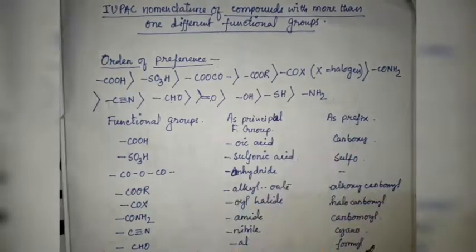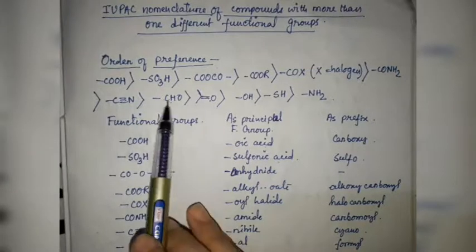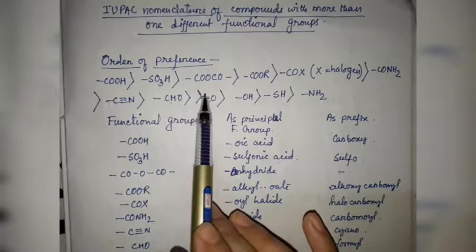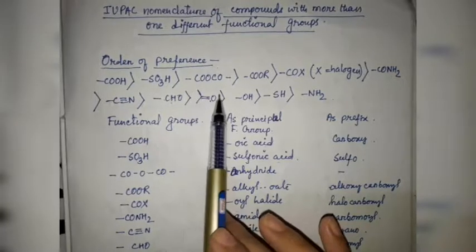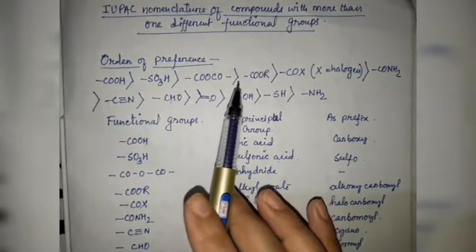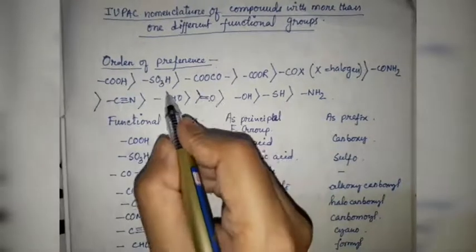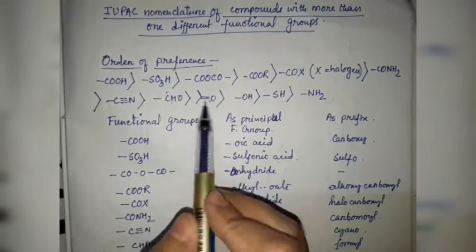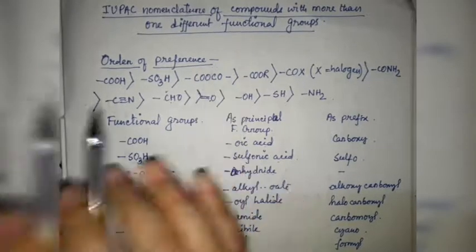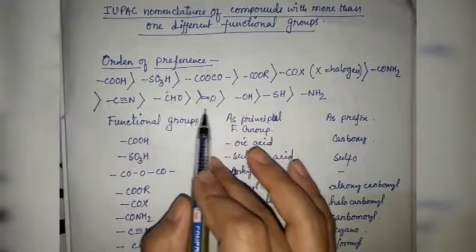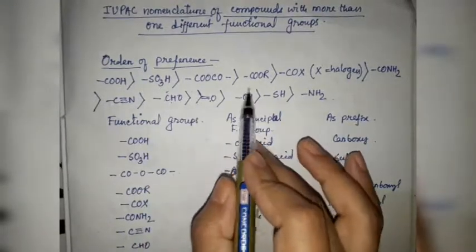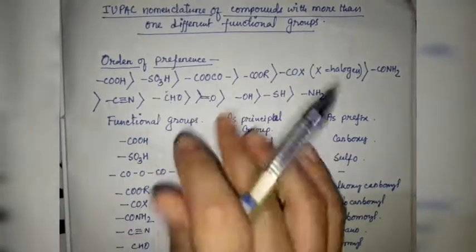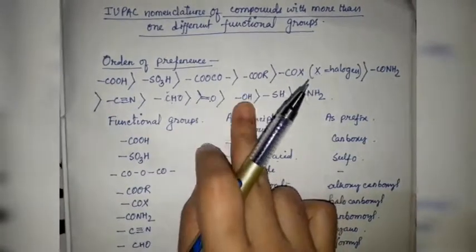So according to it, suppose CHO and a carbonyl group are present in an organic compound. Which one to take as the principal functional group? Of course this one, because this is placed before the carbonyl group in this order of preference. Or you can say that if one carbonyl group and one OH group are present in an organic compound, then we have to take this one as the principal functional group and this one as the secondary functional group.